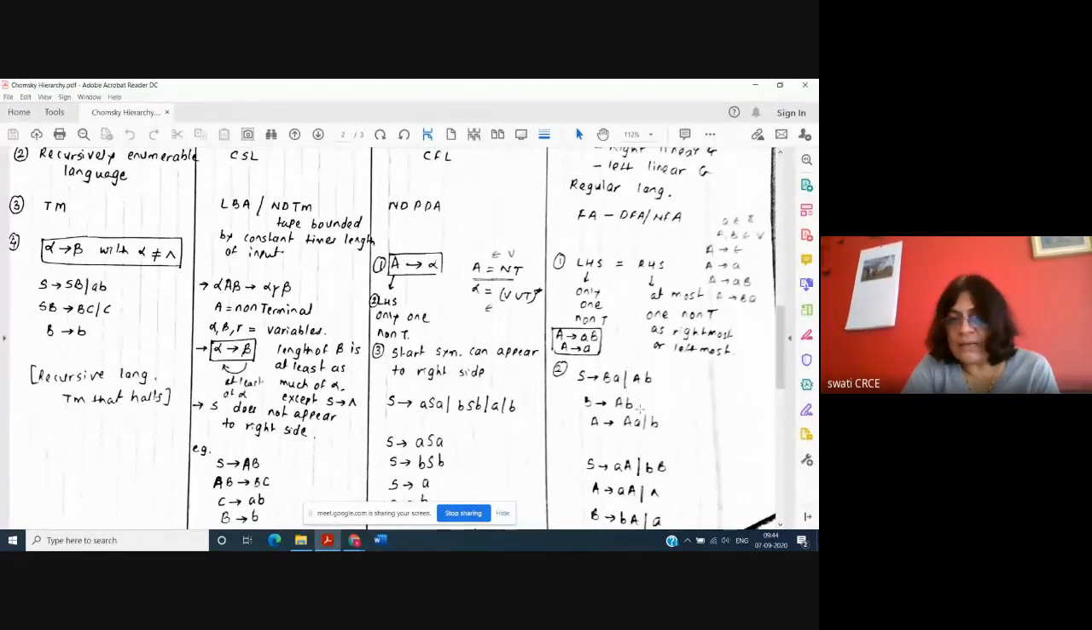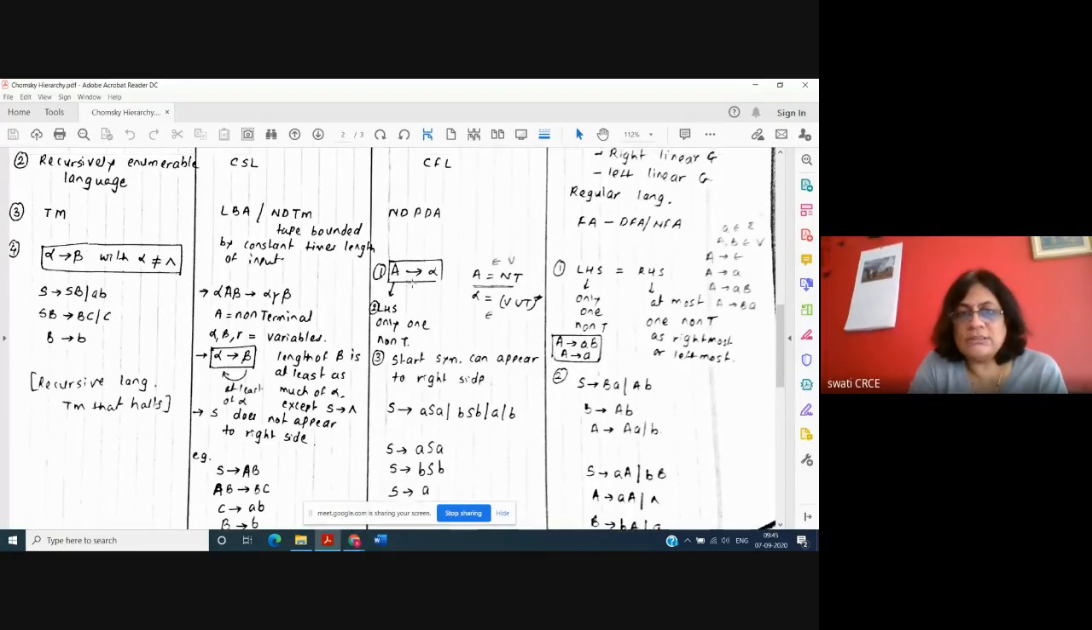And the grammar is left linear grammar or right linear grammar. In left linear grammar, the variable occurs as the leftmost symbol, and in right linear grammar the variable always appears as the rightmost symbol. Okay, so these are the rules for the type 3 grammar. Now see type 1, type 2.